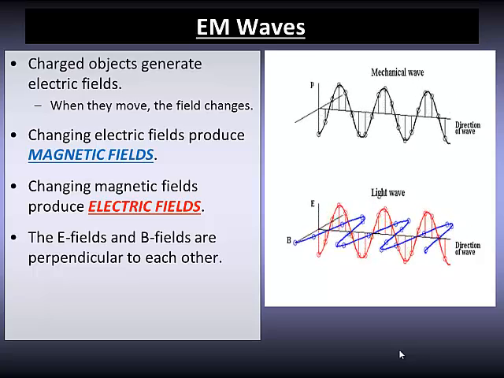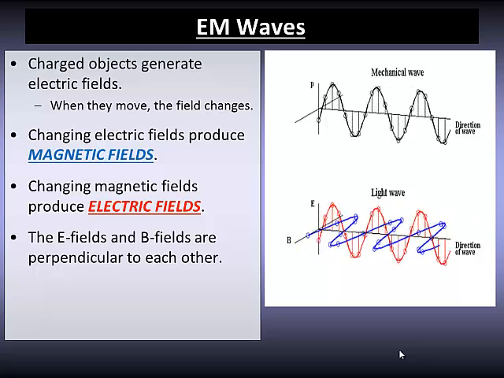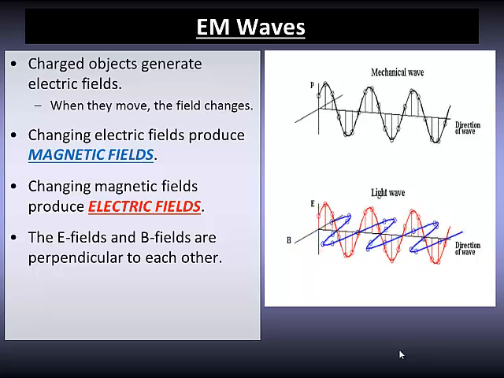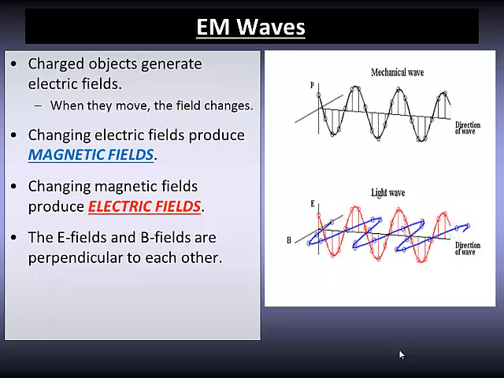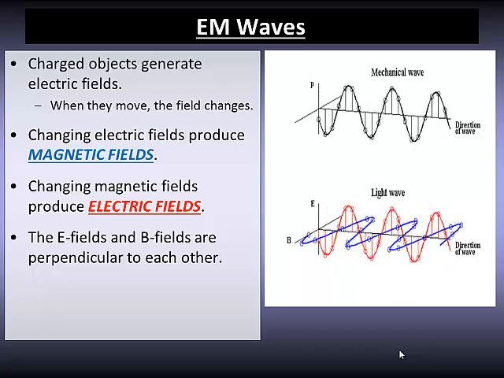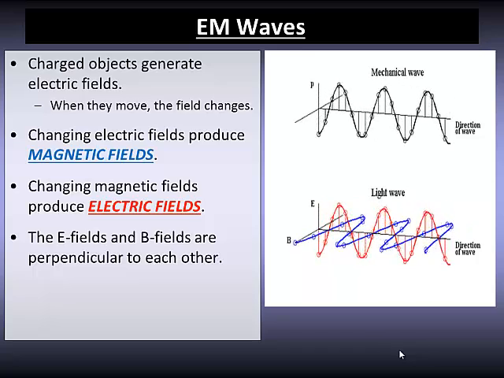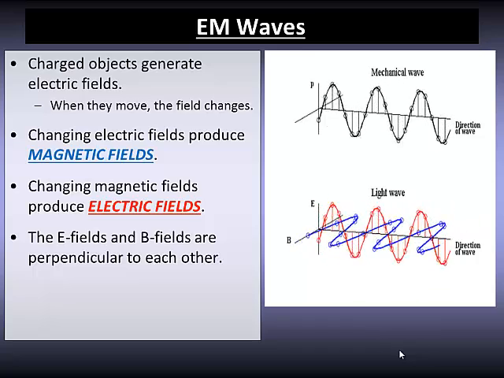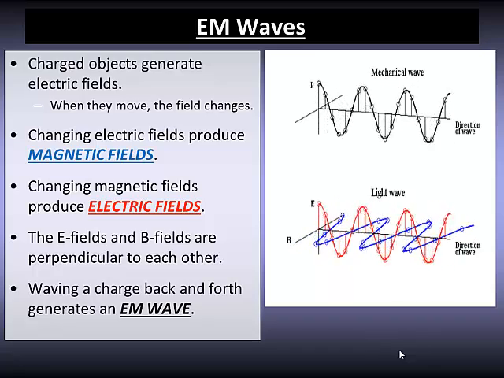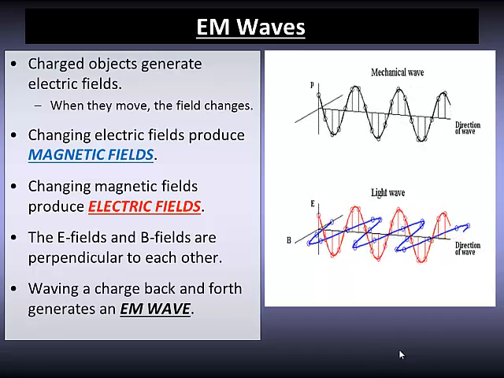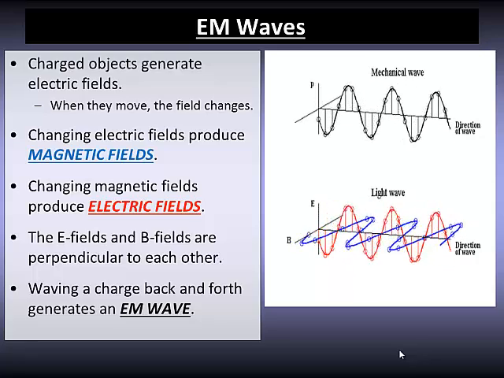A moving magnetic field creates an electric field, and a moving electric field creates a magnetic field. These two waves create each other, which causes the wave to move forwards. In the end, what makes this different from a mechanical wave is particles are not vibrating up and down, but these fields are. Moving a charge back and forth can create this electromagnetic wave.